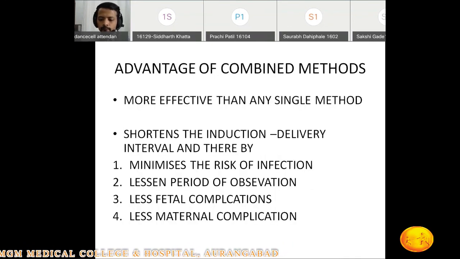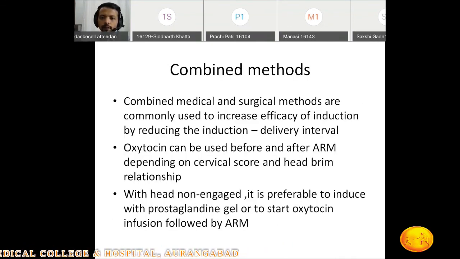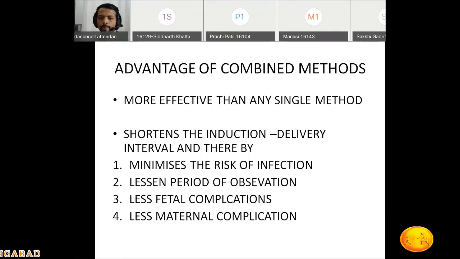Okay, the last part is the combined methods. We can combine all these methods together. What is the advantage? It will reduce the induction delivery interval. We can use oxytocin with ARM, or ARM followed by oxytocin, or we can use the prostaglandins followed by oxytocin. Okay, so why is the combined method advantageous? Because it is more effective than a single method, and it will shorten the induction delivery interval. The time from induction to delivery will be less, and it will minimize the risk of infection. It will reduce the period of observation. Thus, the fetal and maternal complications will be less with the combined methods.